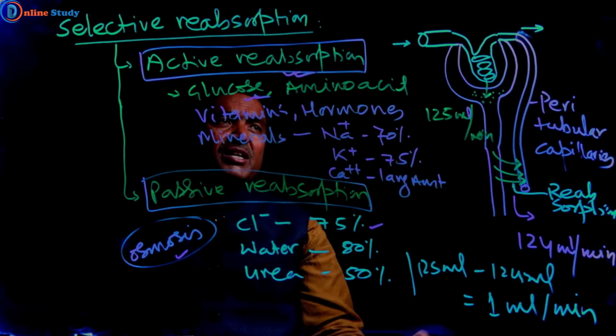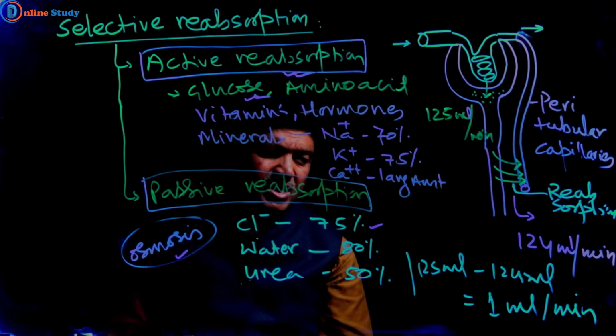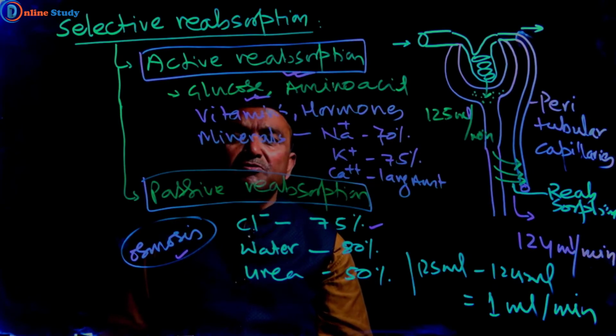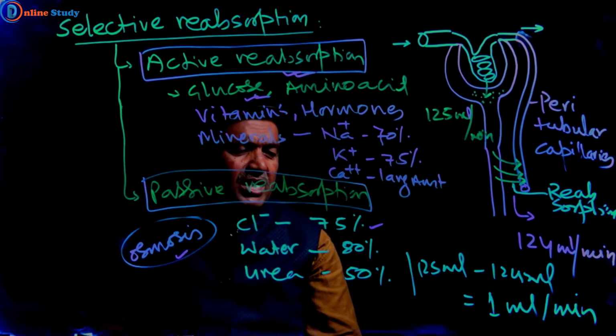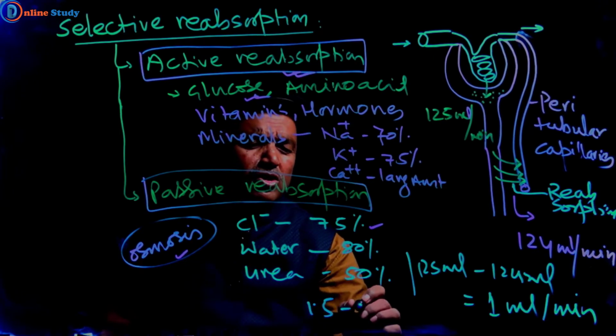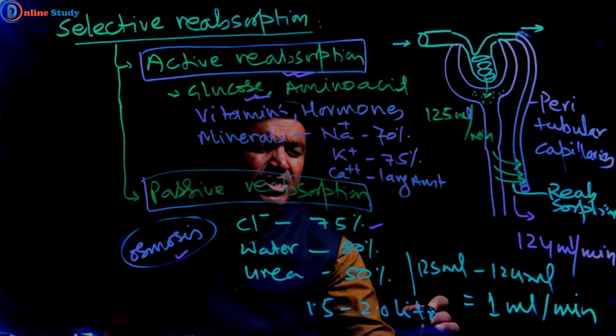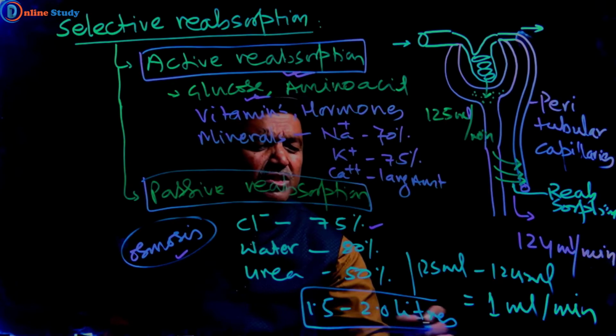Means in 1 minute 1 ml of urine is produced, then in 1 hour 60 ml of urine is produced, and in 24 hours about 1.5 to 2 liters of urine is formed.